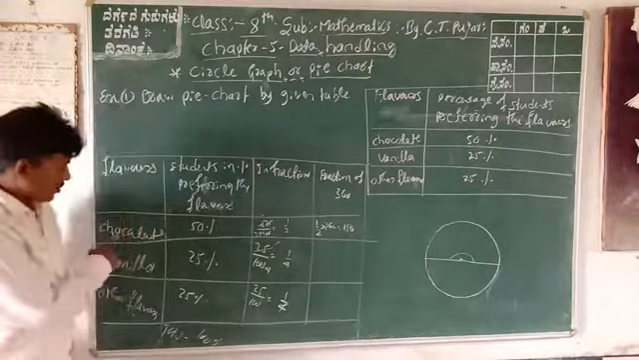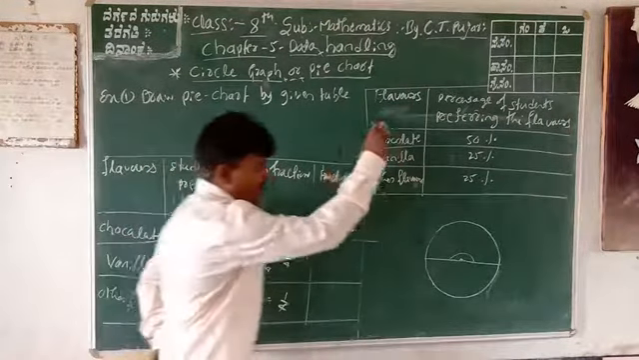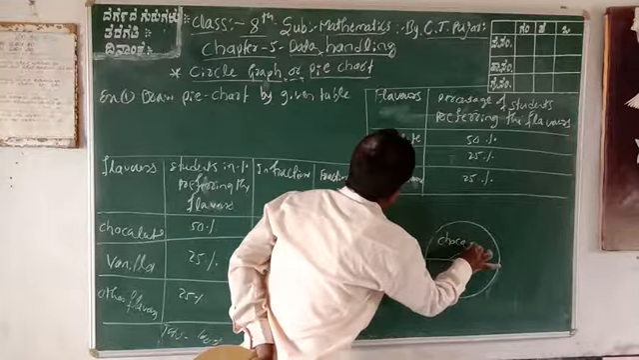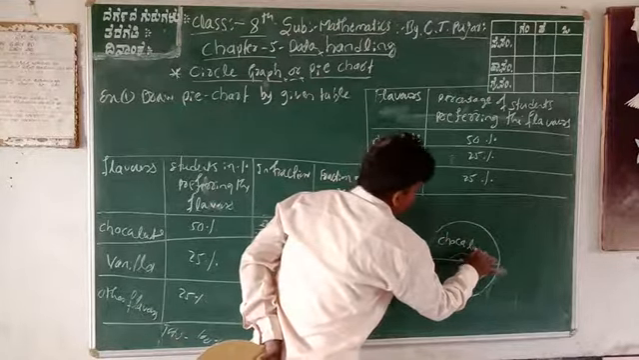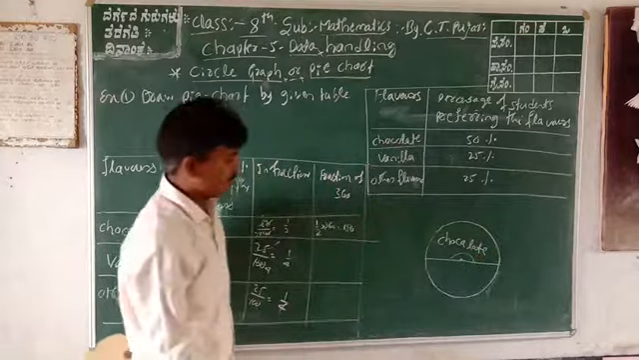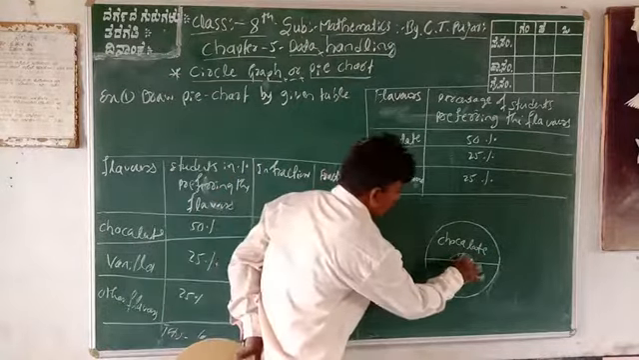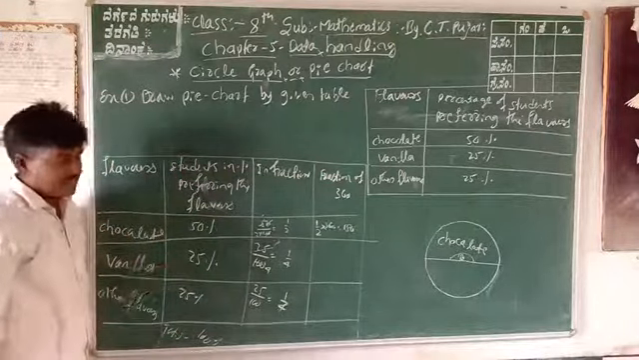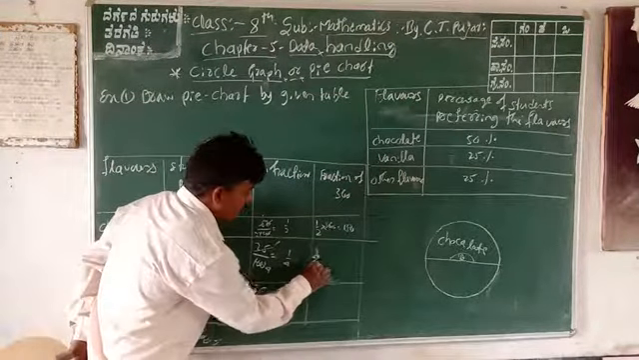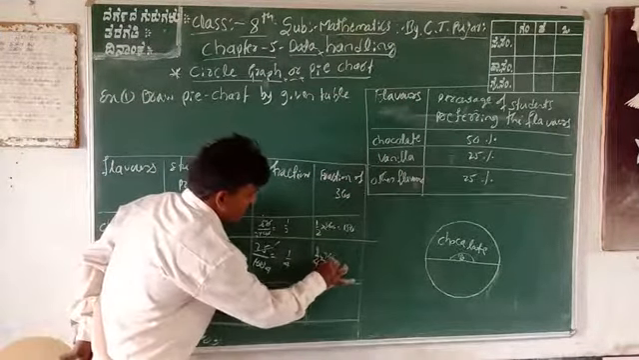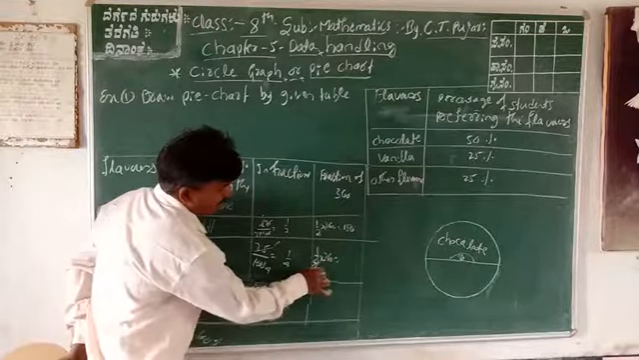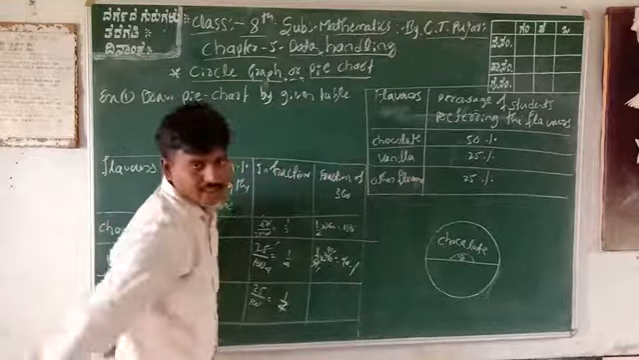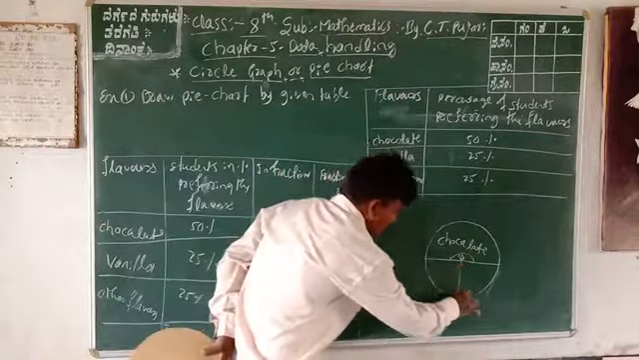180 degrees, that is chocolate. Chocolate is only 180 degrees. This is 180 degrees. What about the next? Remaining 25%, that is 1/4 into 360 degrees, which is equal to 4 ones are 4, 4 nines are 36. Therefore, 90 degrees. This is exactly 90 degrees.